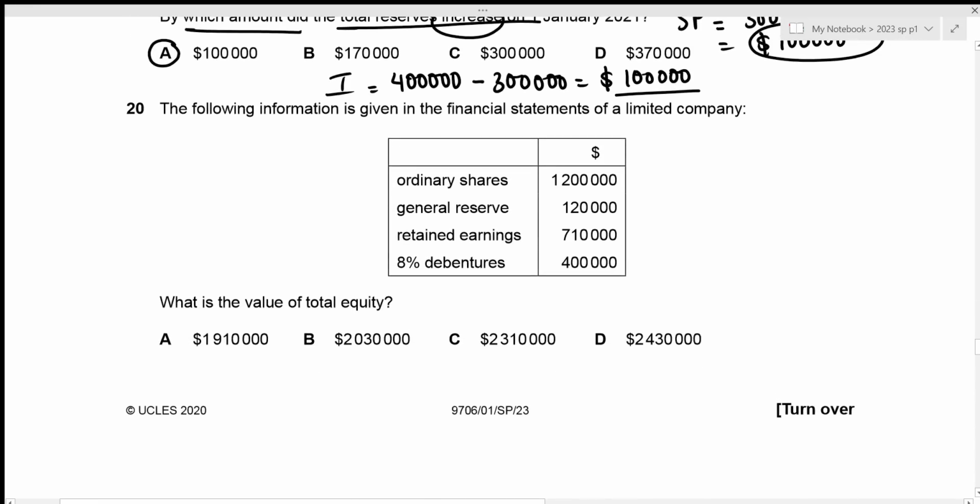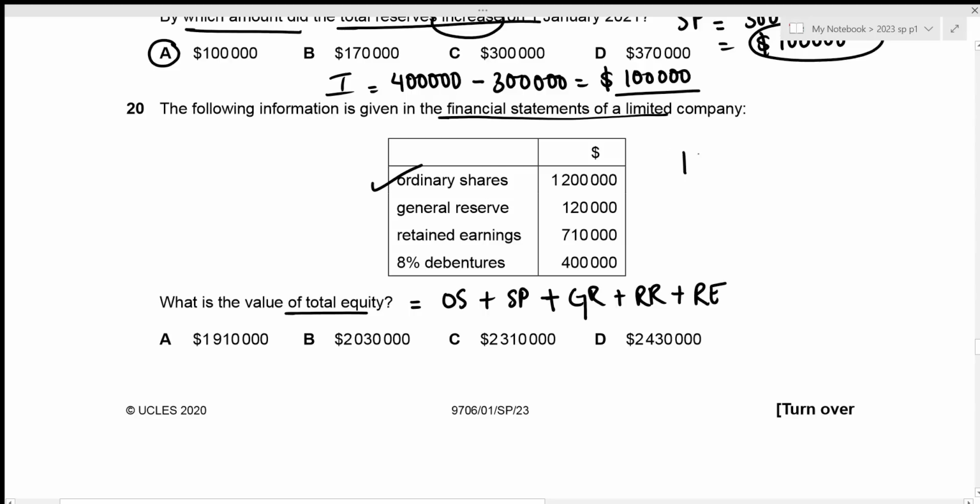The following information is given in the financial statements of a limited company. We need to figure out the value of the total equity. So equity consists of our ordinary shares, share premium, general reserve, revaluation reserve, and retained earnings. Okay, we have our ordinary shares, so this should be included. That's 1,200,000. Then we have our general reserve, which is to be included in equity, right? So we need to add this value as well, 120,000. Then we have retained earnings, which is again a part of equity. So we need to add its value of 710,000.